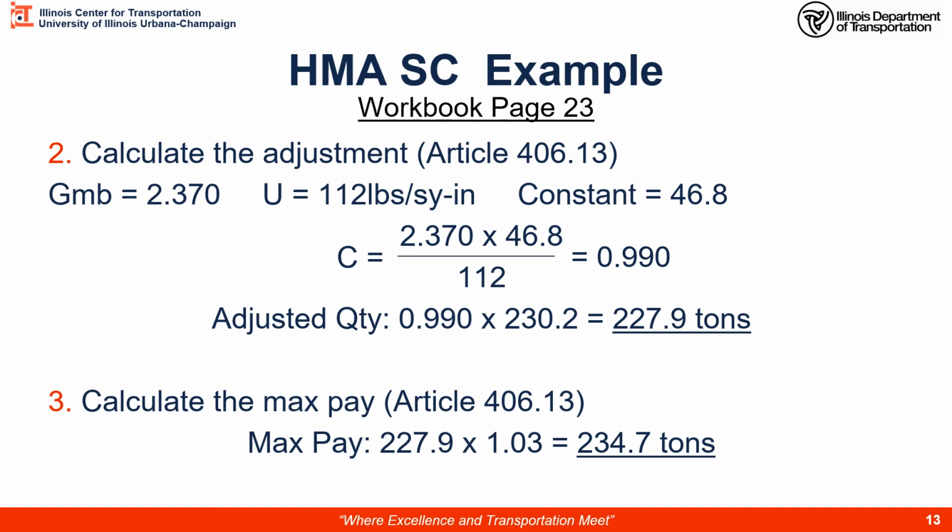Last, we can calculate our max pay based on our theoretical. Max pay for HMA items, 103%. So we take our most accurate adjusted planned quantity times our max pay percent. We would only be able to pay up to 234.7 tons at the end of the job.